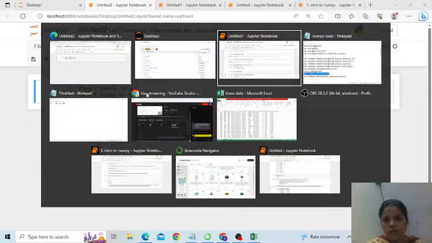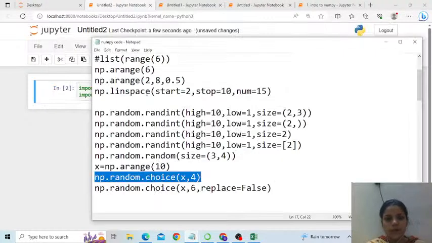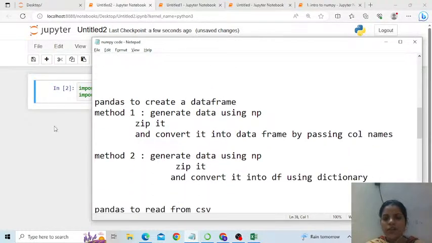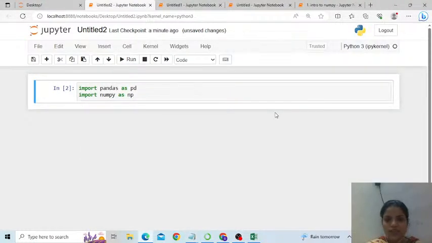So what we'll do first of all is, let me generate some data using numpy.